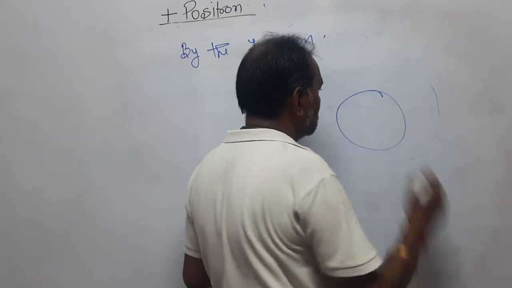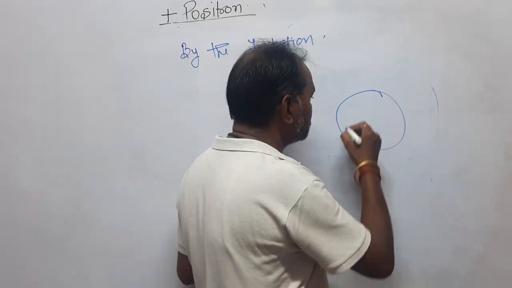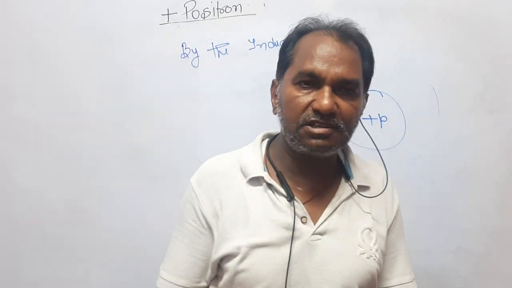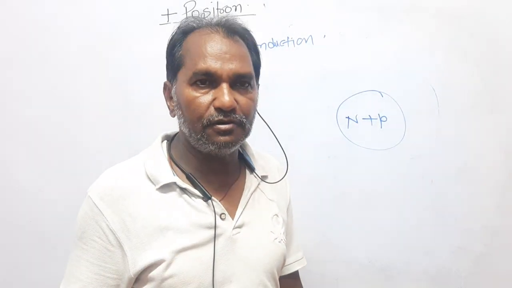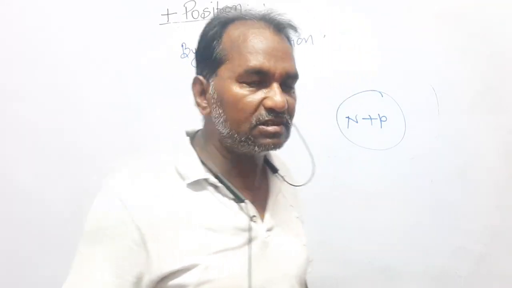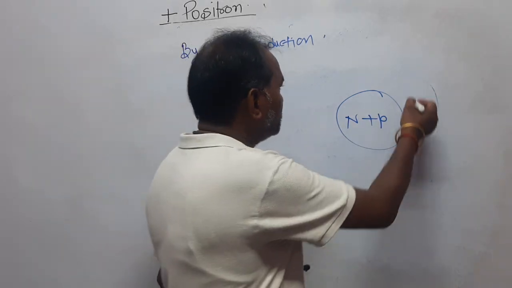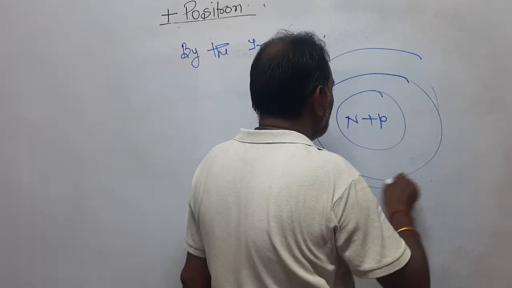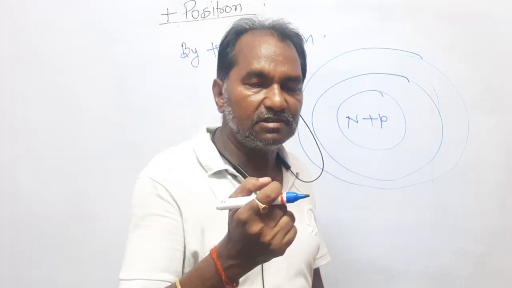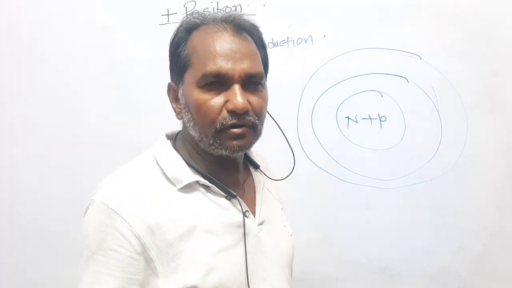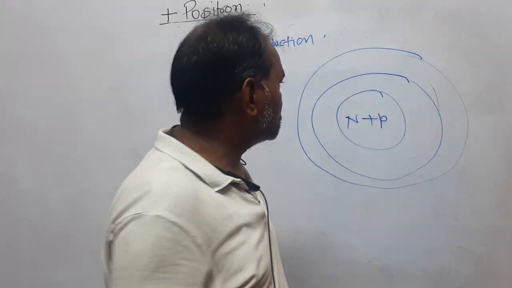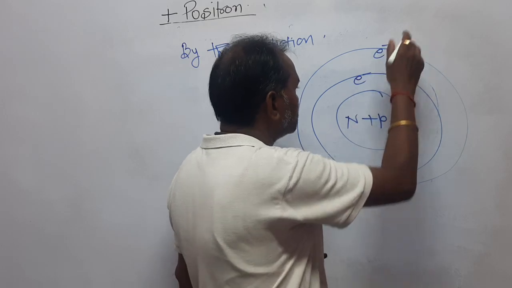I have said that this is an atom, and this is the nucleus of that atom, which consists of neutrons and protons. Altogether, they are called the nucleus because they are parts of the nucleus. And electrons are revolving around the nucleus in different closed and circular orbits. We will discuss it later when we study the atomic model. Now, dear students, electrons are revolving in different closed and circular orbits.